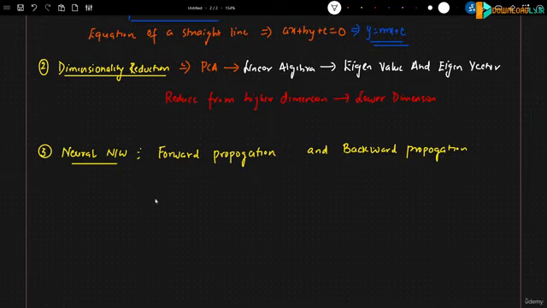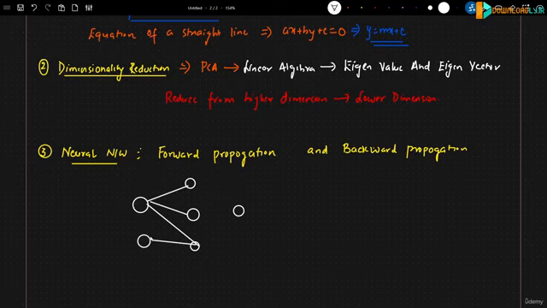Let's say one of the examples is this. I have a neural network which has two input nodes. Let's say I have one hidden layer which has 3 hidden neurons, and finally I have an output layer. If you don't know, just consider it like this. It will be interconnected, and finally we get the output over here.